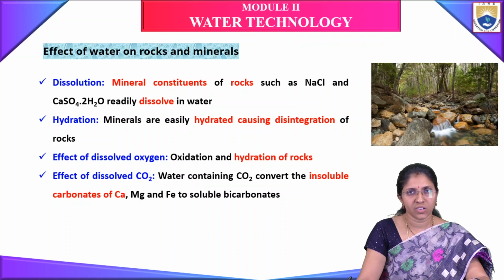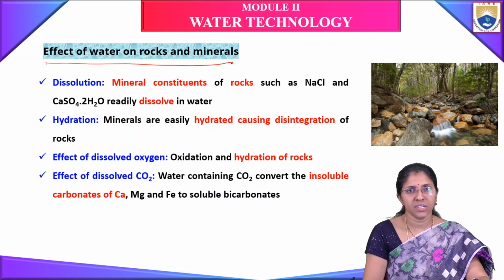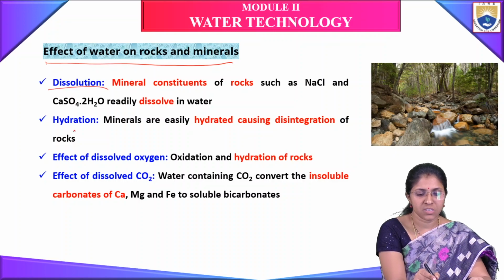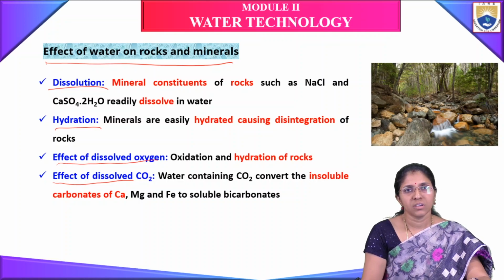Effect of water on rocks and minerals. When water flows on the rocks and minerals, what will happen? This process takes place through dissolution, hydration, the effect of dissolved oxygen, and the effect of dissolved carbon dioxide. First, coming to dissolution of the mineral constituents of rocks.